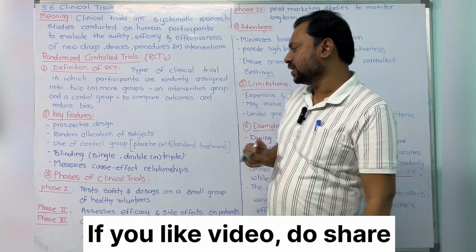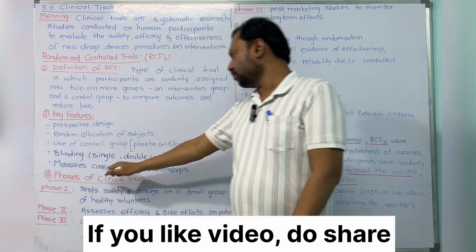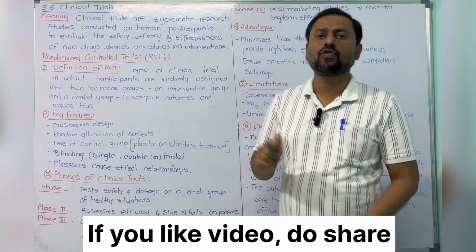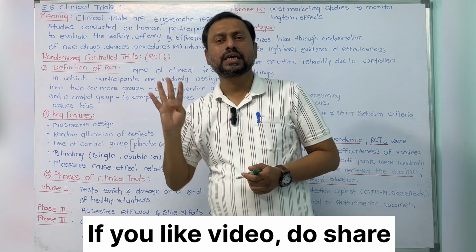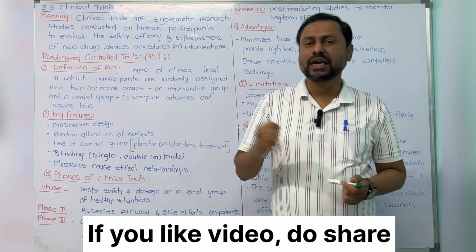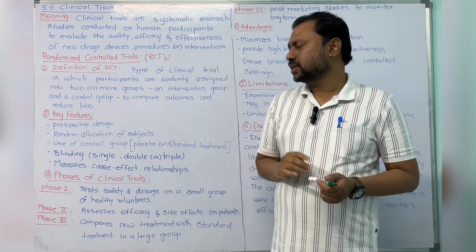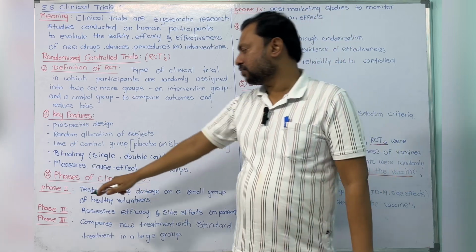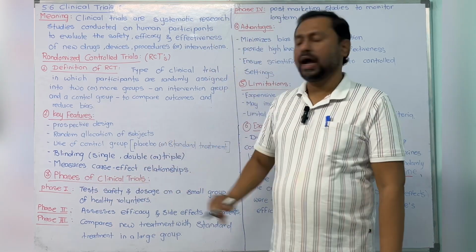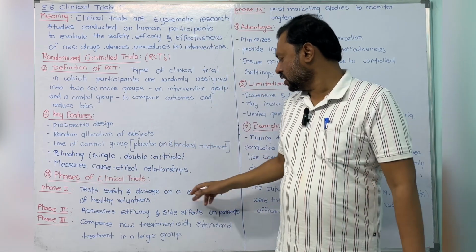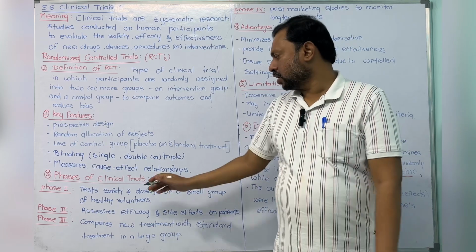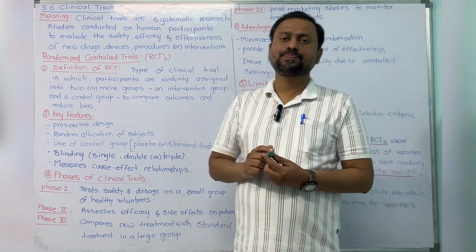The next, third one, is the phases of the clinical trial. Mainly four phases are used in a clinical trial. The first phase tests safety and dosage on a small group of healthy volunteers.